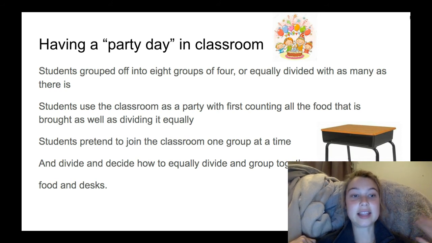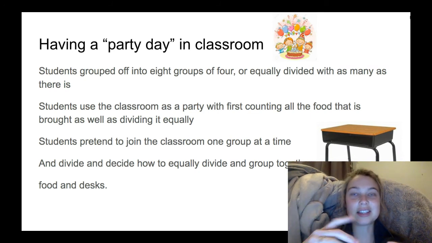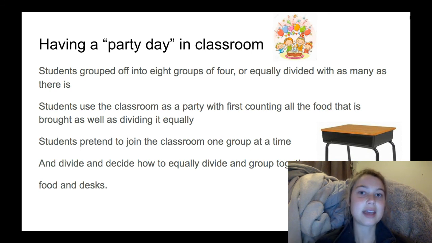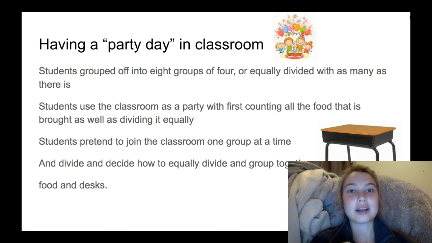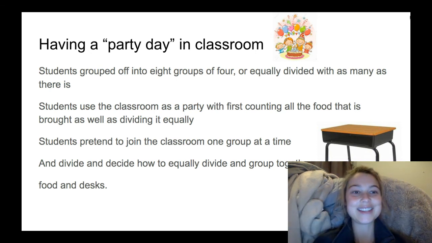And I think having the party and having food and having the students interact and not sit in a desk and look at a board all day teaches them and engages them into learning these new ways and creations of math, as well as relating back to that book and thinking about that book. So yeah, that is exactly what I would do for my classroom and how I would have a party day, making it a little bit more fun and using those mathematical examples that the book used as well.